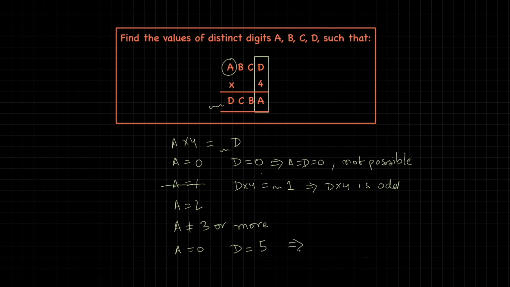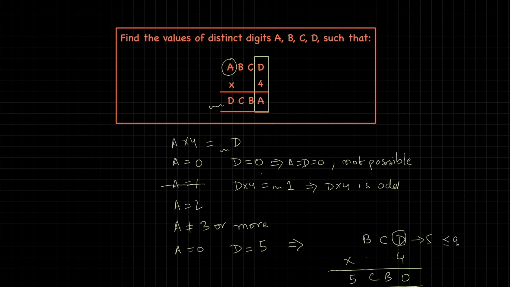Since A is 0, the number becomes BCD, a 3-digit number, which gets multiplied by 4. This results in 5CB0. This is also not possible. Let's look at why. This is a 3-digit number.